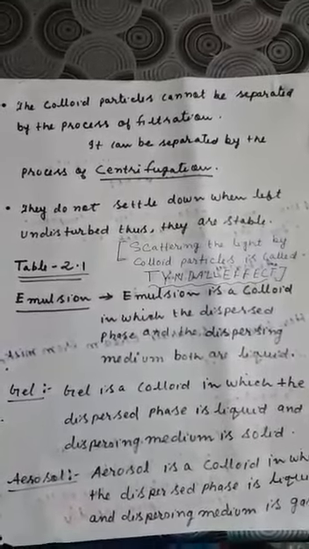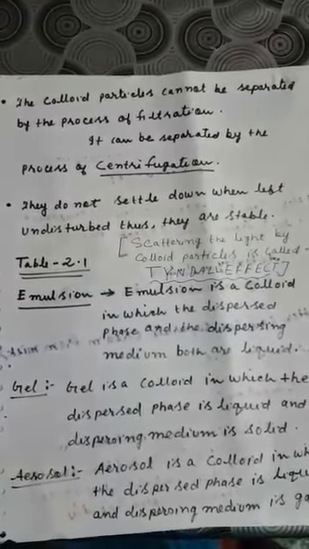Okay. Now please take out everyone table number 2.1. In table number 2.1, basically what is given? Examples of colloids are given. So different names of colloids are given on the basis of different properties of dispersed phase and dispersing medium. Okay, for example, emulsion is a colloid, gel is a colloid, aerosol is a colloid, foam is a colloid, solid sol is a colloid, sol is also a colloid. Why are different names given? Because their dispersed phase and dispersing medium are not the same. Am I clear? So on the basis of the different dispersed phase and dispersing medium, colloids are given different names.